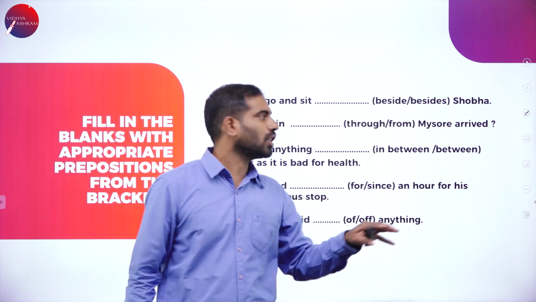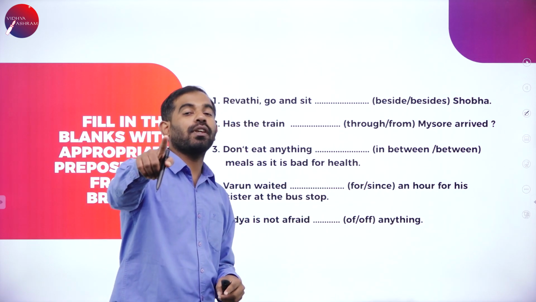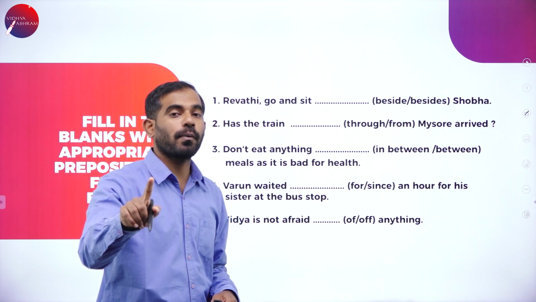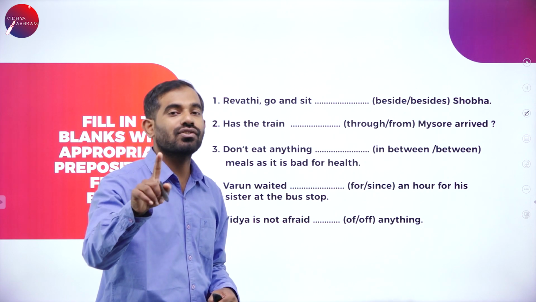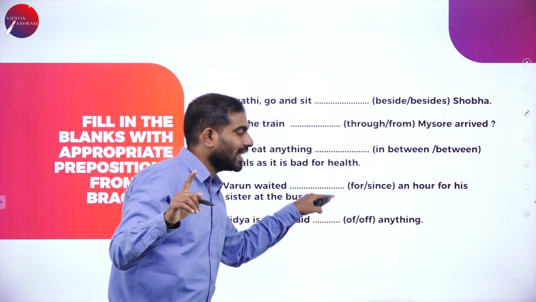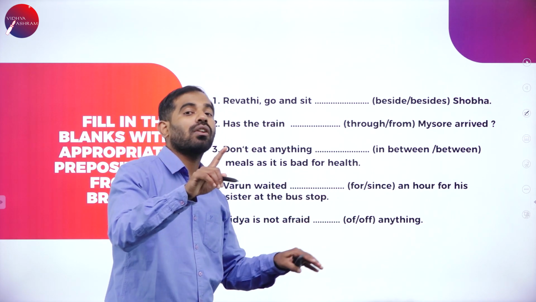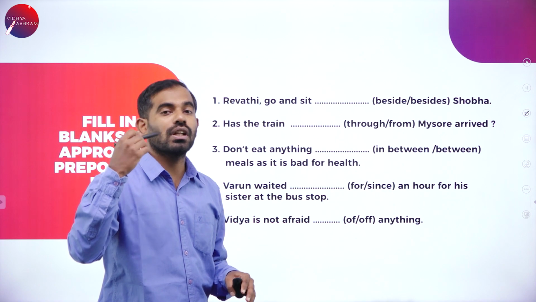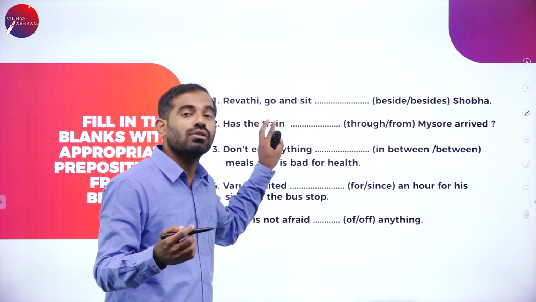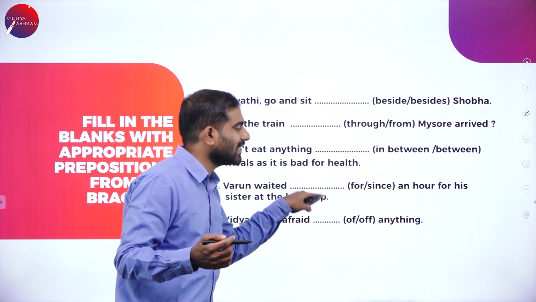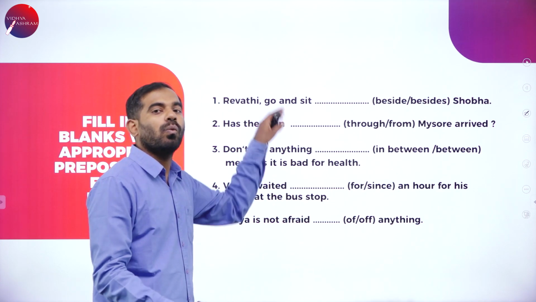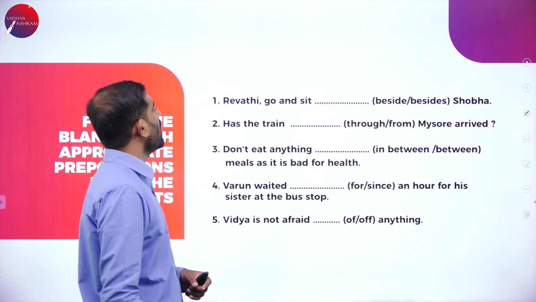So you can expect such questions in your first PUC final examination, and the final examination question paper comes from district level. So district officer will be setting up the question paper. We are not going to set up our individual question paper, and you can definitely expect one or two questions which seems to be the same in your final examination. So be careful while solving these questions.